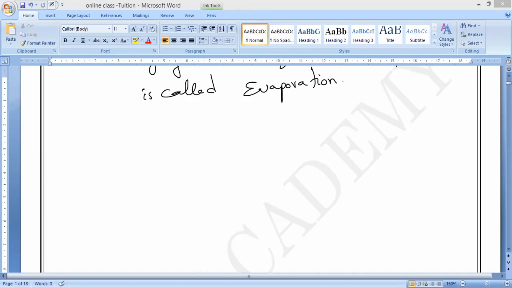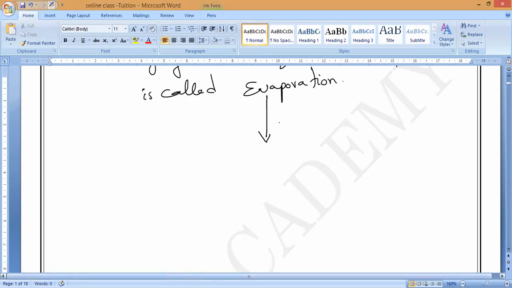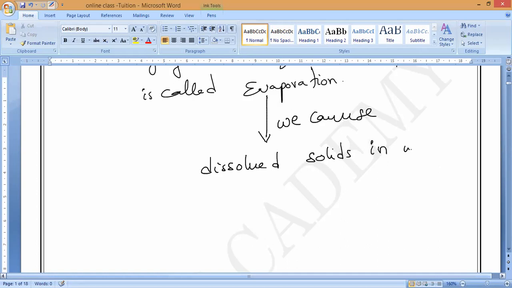Do you understand, guys? When we are keeping it for evaporation, we are not heating, because heating would make it boiling. So we can use evaporation to separate dissolved solids in water or any other liquid.